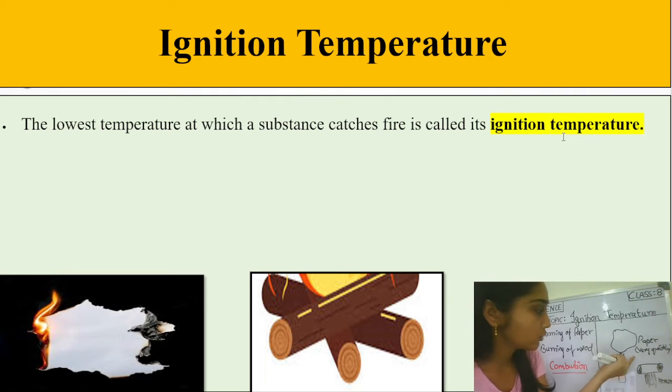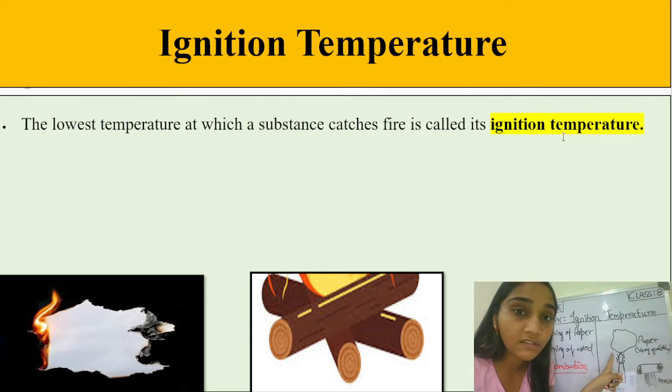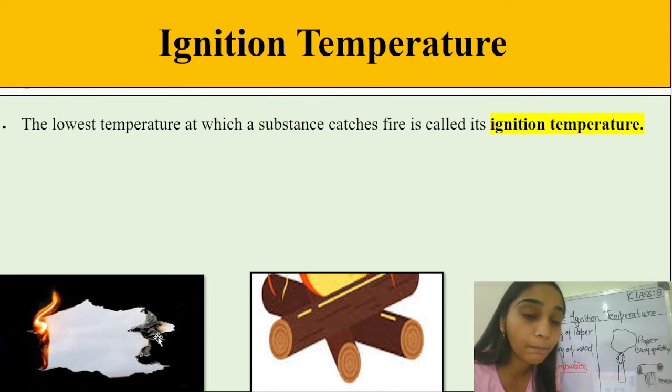So students, here you can see in the case of paper, the lowest temperature at which the paper will catch fire is the ignition temperature of paper. And the lowest temperature at which wood will catch fire is the ignition temperature of wood. So what do you think, will the ignition temperature of paper or wood be less? Yes, you are absolutely correct, the ignition temperature of paper would be very low. Why? Because it burns very quickly.